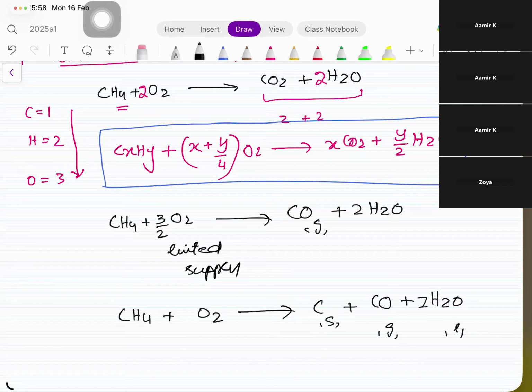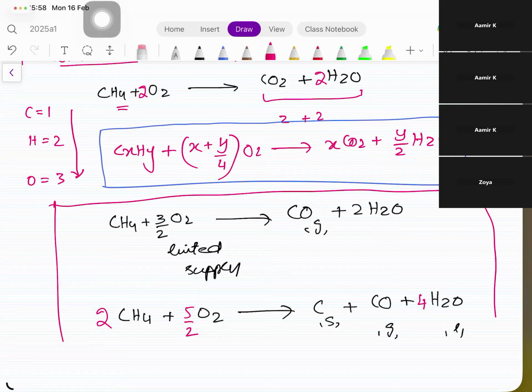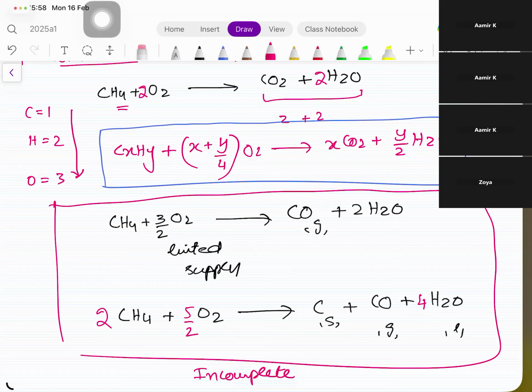Right? So इसको 2 से multiply करें, 2 1 3, ये 3 by 2 हो जाएगा. नहीं sorry, इसको भी 2 से multiply कर लेंगे, 8, और ये बन जाएगा 4 plus 1, 5, so 5 by 2 O2. Okay, so again these two equations are for the incomplete combustion. Okay, any one you can write. जब आपको लिखने को कहे तो you have to write the first one, carbon monoxide वाली.